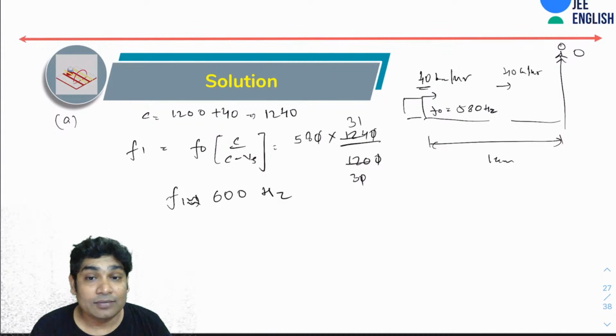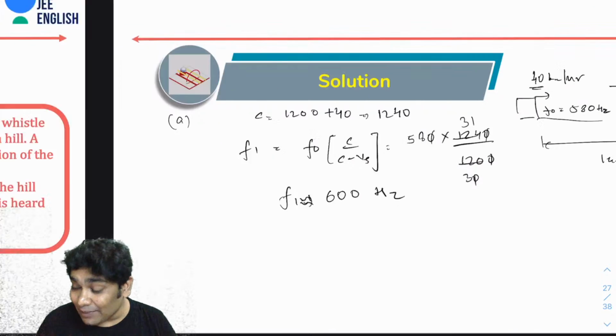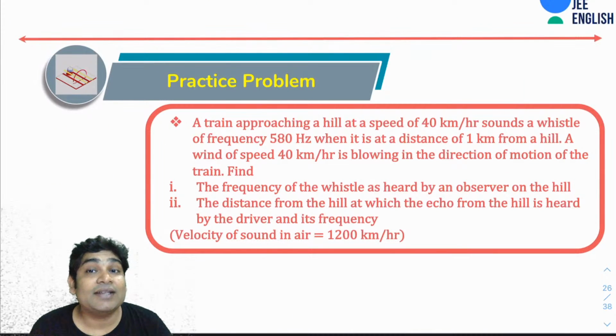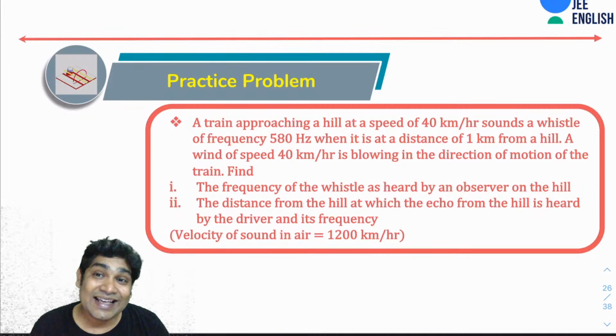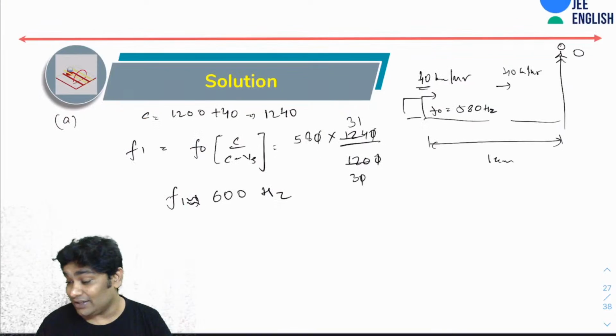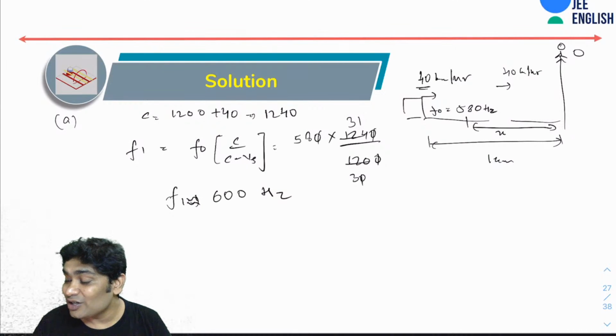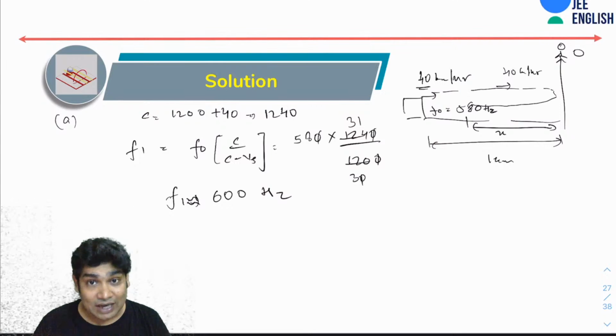Moisha, you need to check your answer. The second part is interesting. It says the distance from the hill at which the echo from the hill is heard by the driver. Okay, so let's see. Let's say it hears the echo here at a distance x. So obviously in time t, the train traveled this distance and the sound traveled this distance.